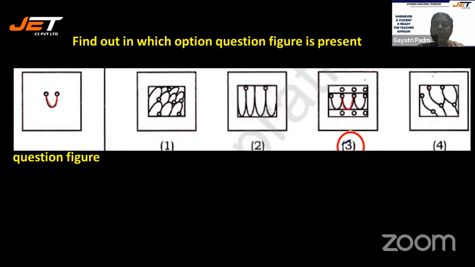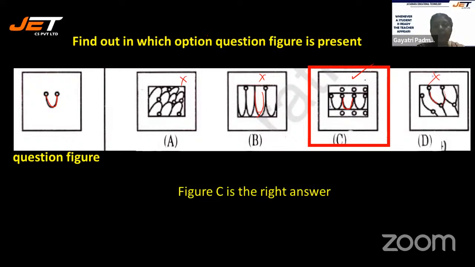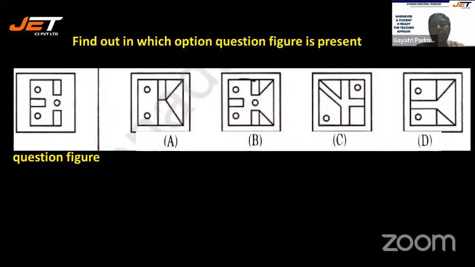Nowhere else can you find it. See here, the gap is more, so this cannot be. Here also the gap is more. Here it is almost reversed. So that is why option 3 must be the correct one. So figure C is the right answer.